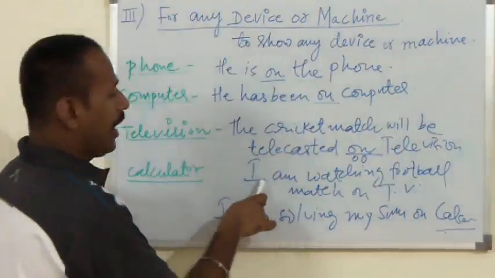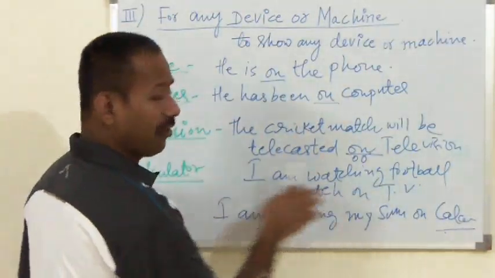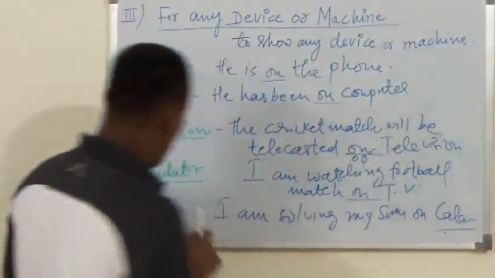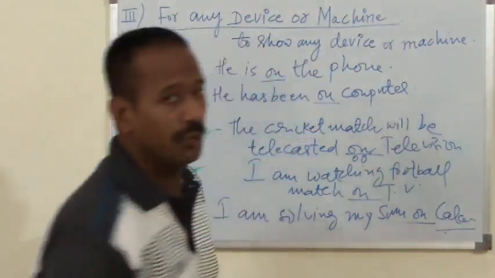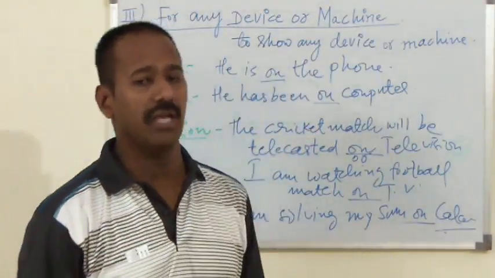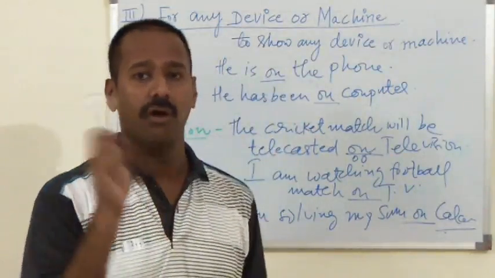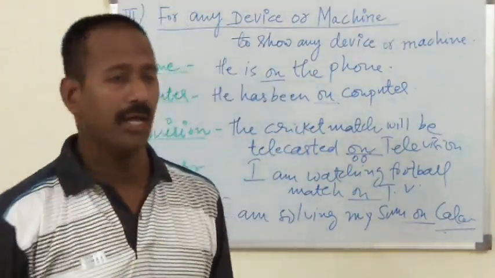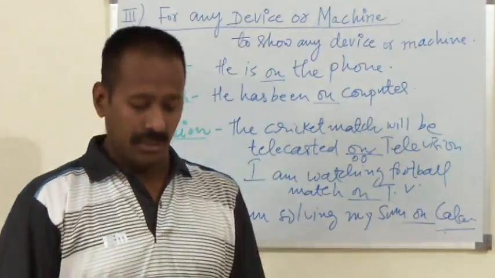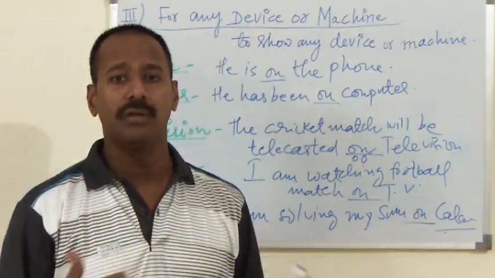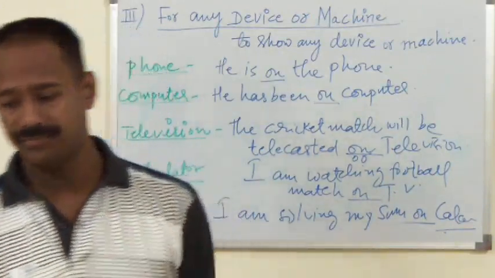Second one, I am watching football match on television. And with the calculator, I am solving my sum on calculator. So you can see, whenever you want to use any device, then you have to use the preposition on. Keep this thing in mind. Let's check it out. Few more examples and problems of the preposition on next.